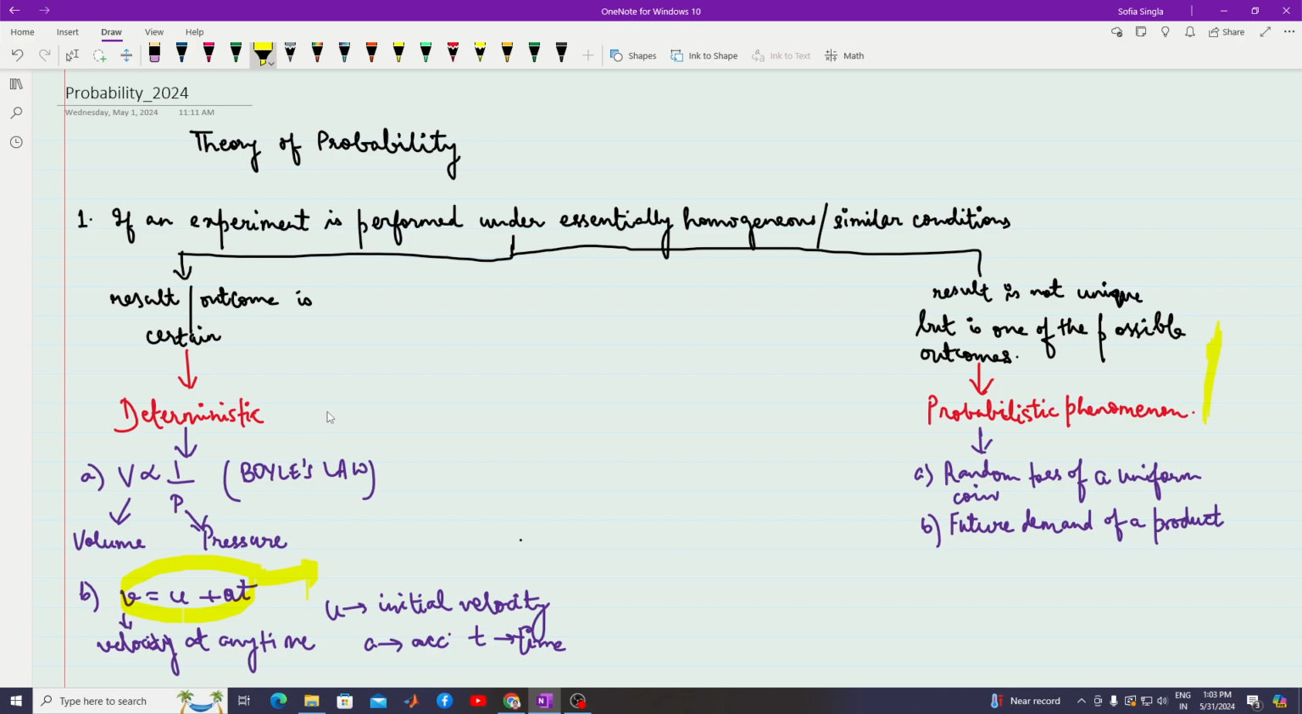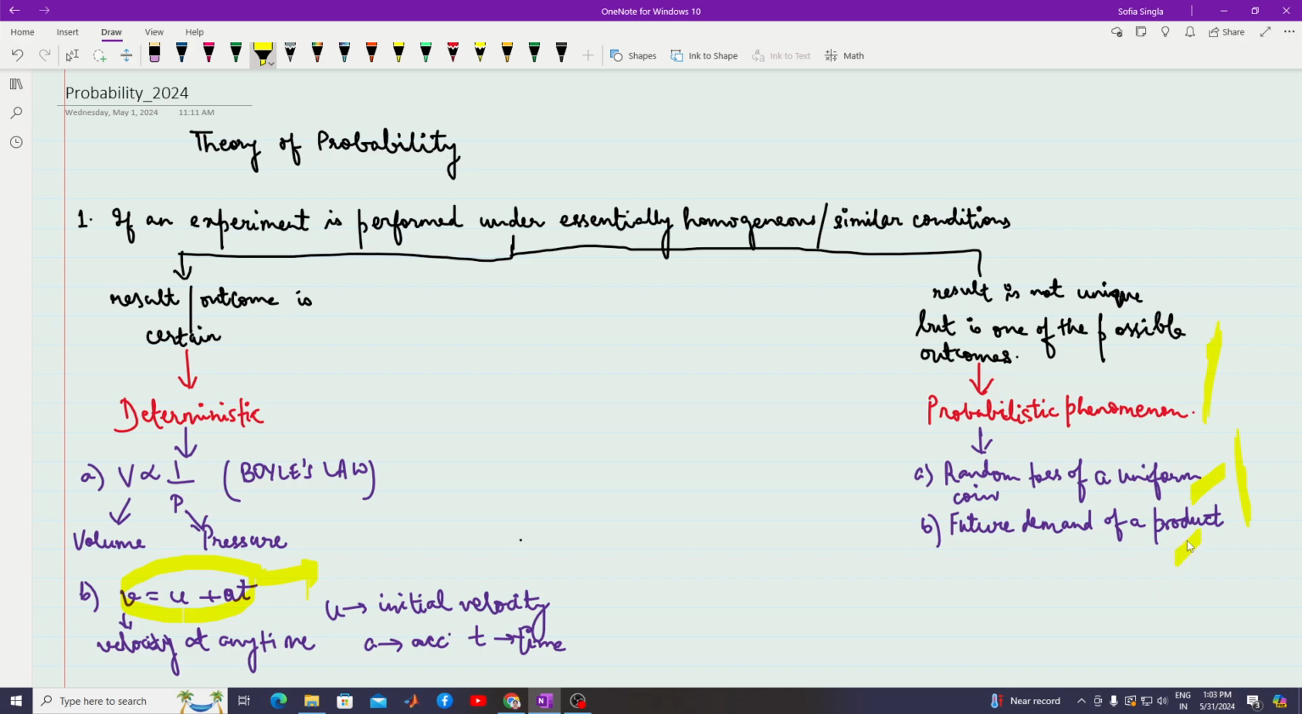Now what is a probabilistic phenomenon? As I said, suppose I toss a coin. I know the outcomes, which are either head or tail, but I do not know which is going to come. Such situations are probabilistic or random phenomena. Examples: tossing of a uniform coin, or future demand of a product.